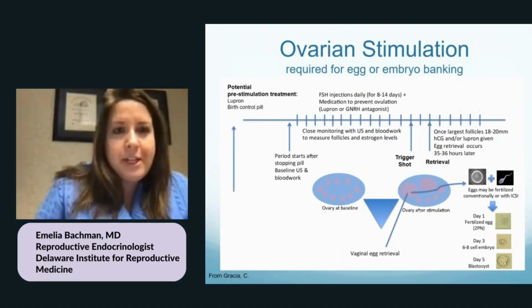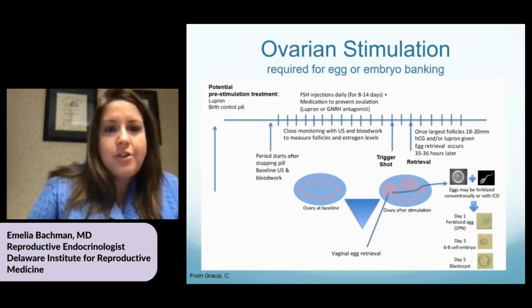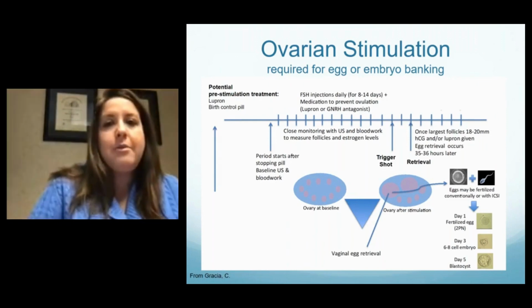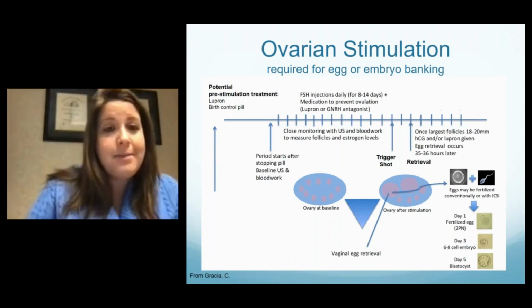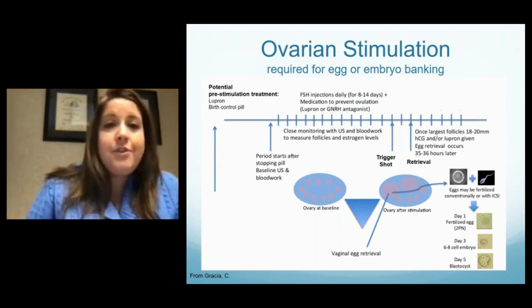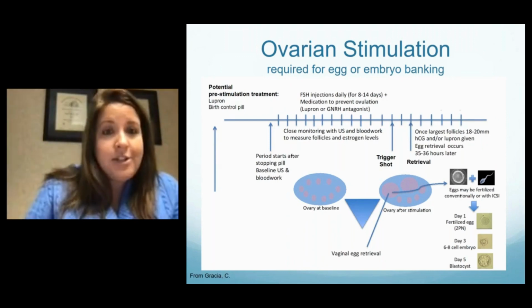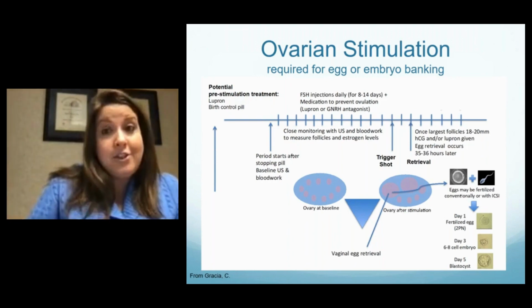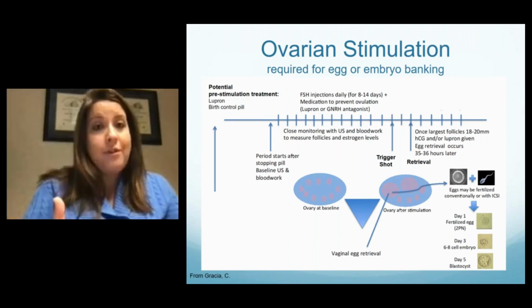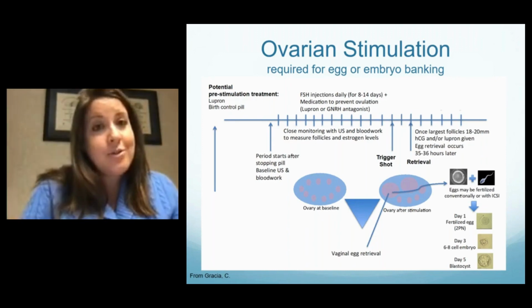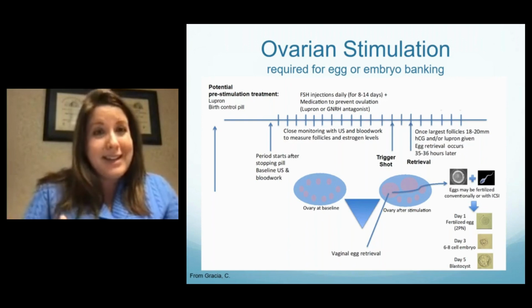Often we do put patients on some sort of pre-stimulation treatment like a birth control pill or Lupron. We may just start with their period. And again, with cancer patients, we do random starts for time sensitivity. But basically, they're taking 9 to 14 days of daily injections of FSH. And so what I tell patients is, remember, at the beginning of your cycle, you have a new cohort of eggs, of follicles. And in your natural cycle, one of those is chosen and the rest die.